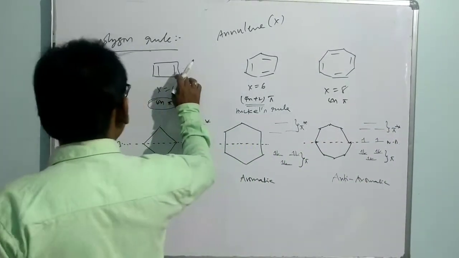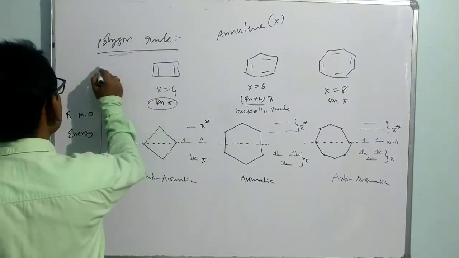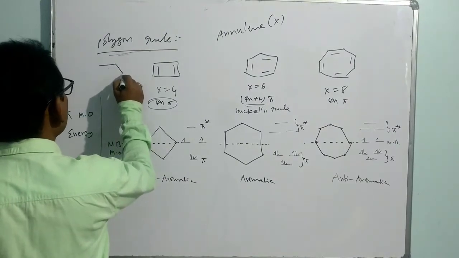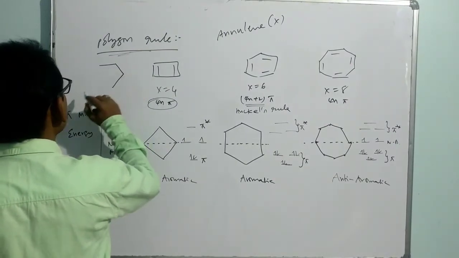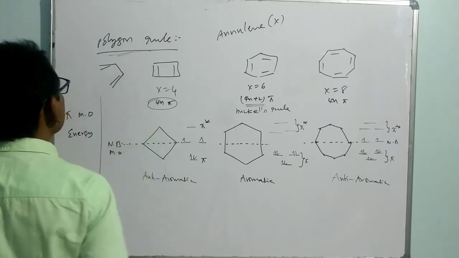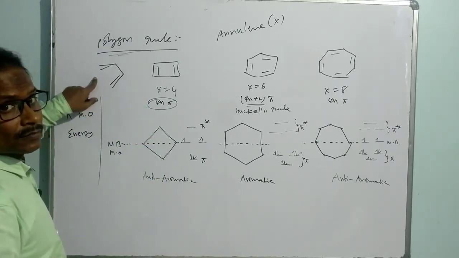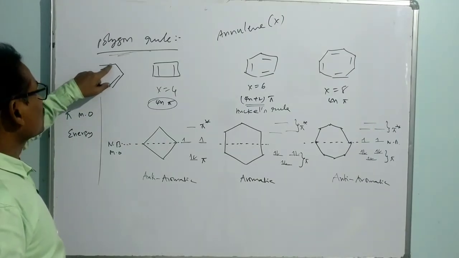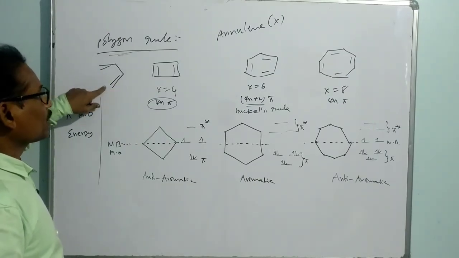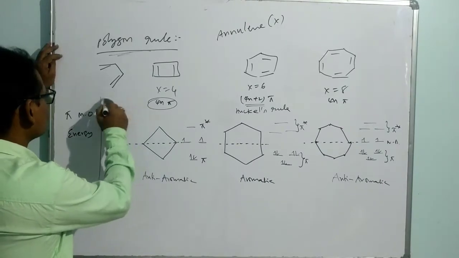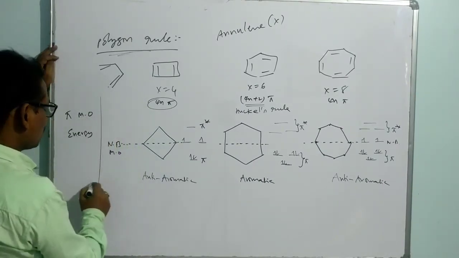For example, if we take a species like this, I am going to put it like this. It is a situation where the atoms are located in a plane, but it is not cyclic, it is an open chain. So what is the nature of this? It is aliphatic.